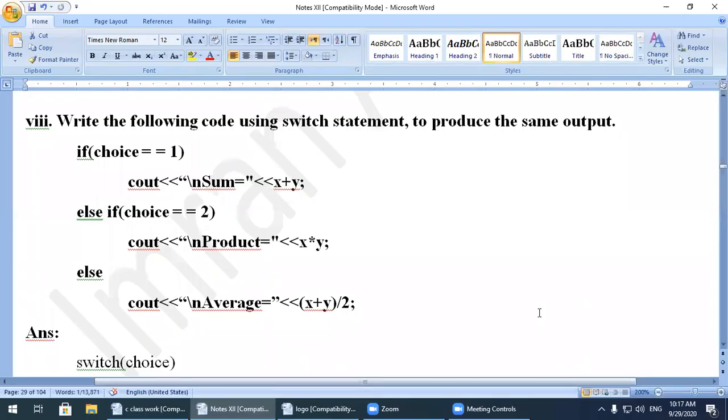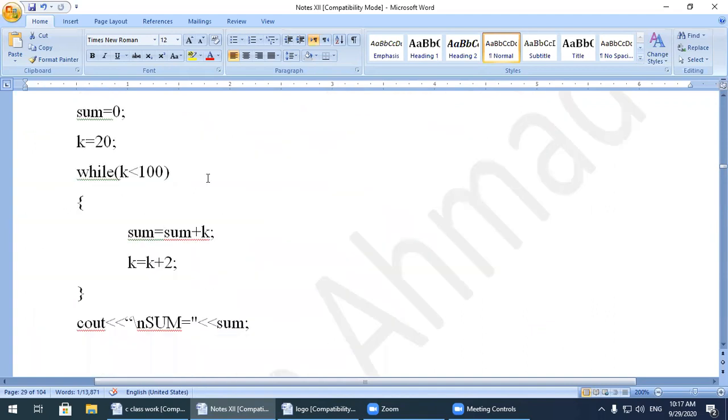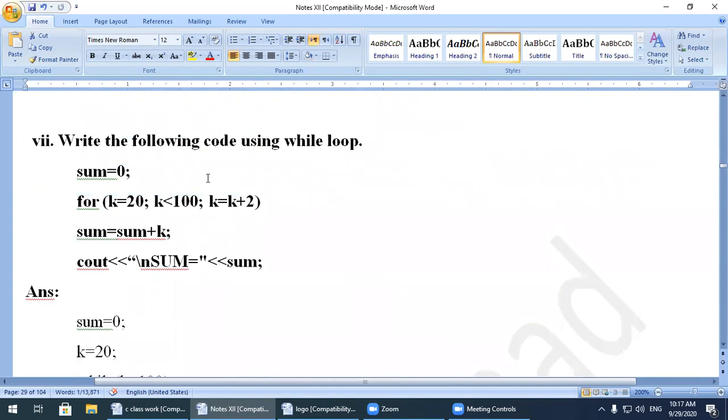Dear students, as you know, in the previous lecture we discussed the conversion of a program segment into another segment. For example, before question number 8, we converted a for loop statement into a while loop statement. The paper can also ask you to convert a while loop into a for loop, or any kind of loop.